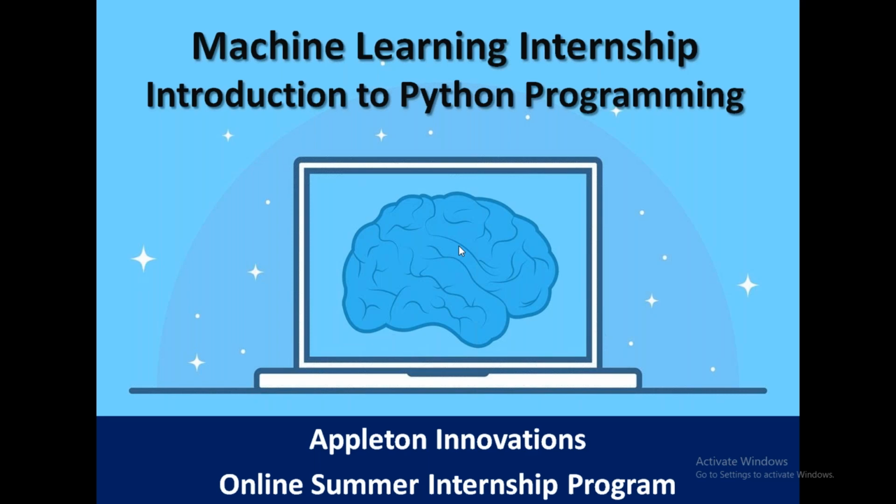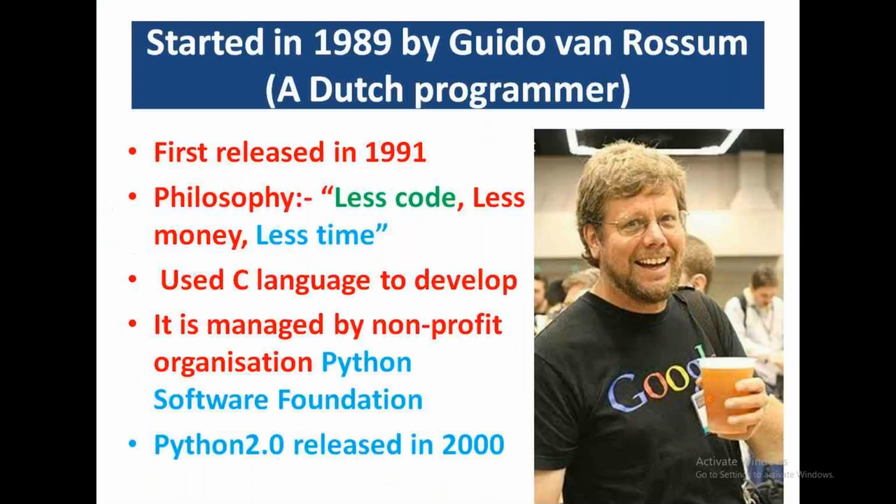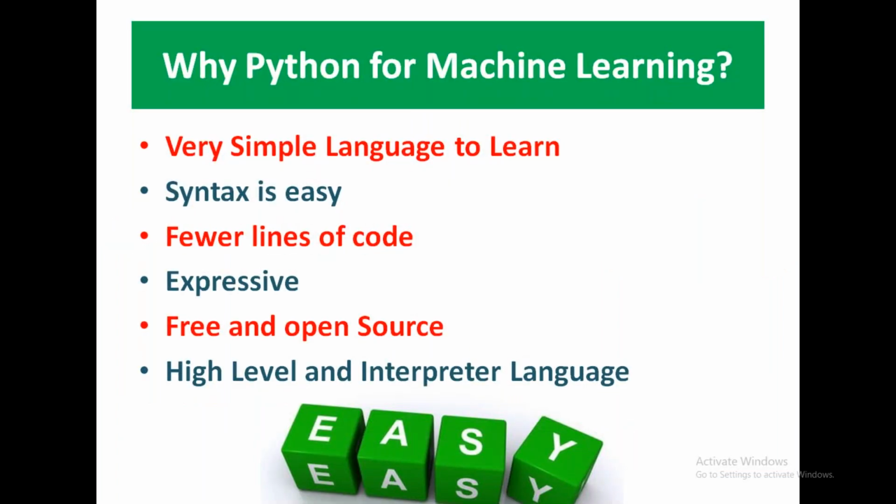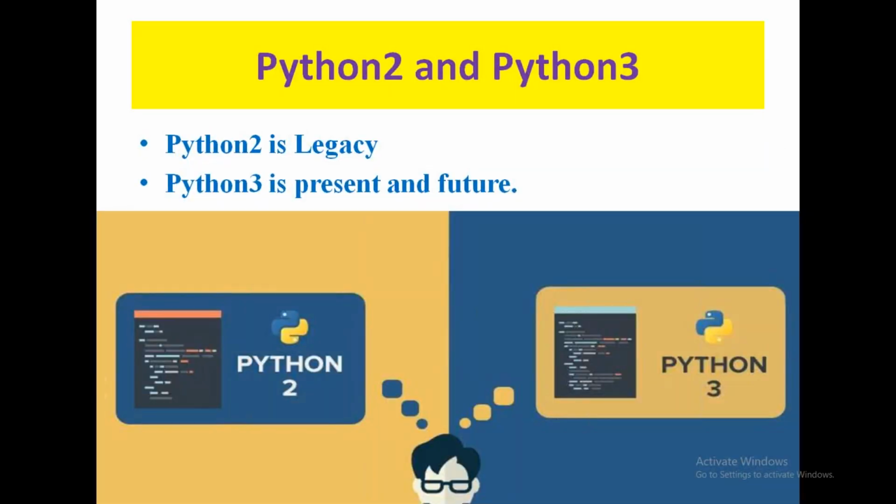Then we saw the basics of an introduction to Python programming: how Python was invented, which companies use Python for their commercial products, and why Python is important for machine learning. We saw the simplicity of Python and the difference between Python 2 and Python 3.